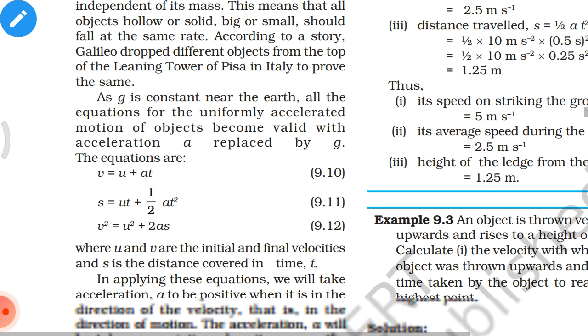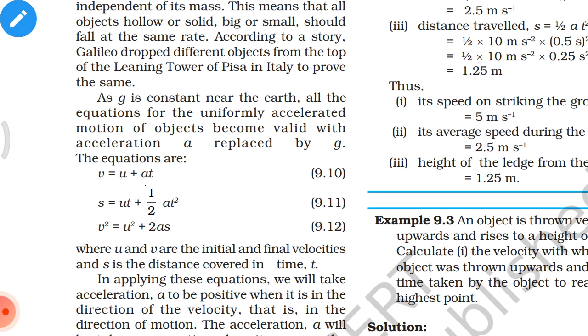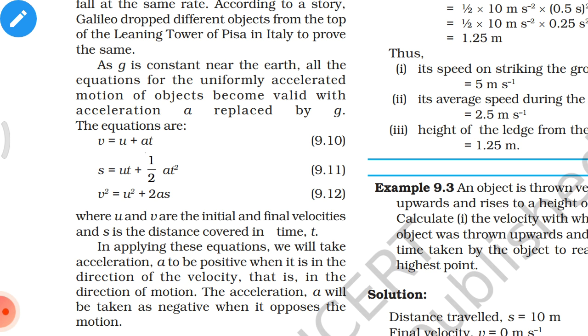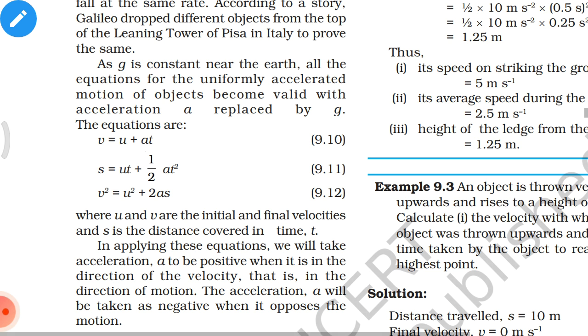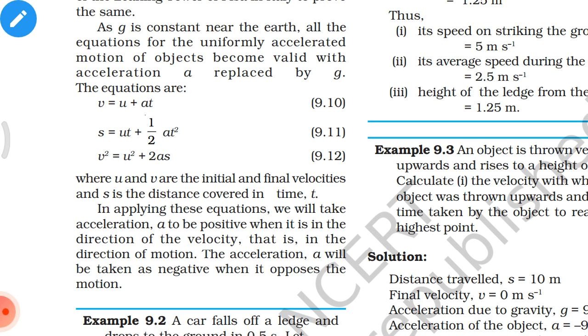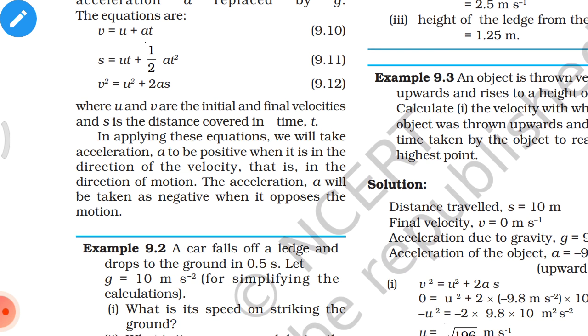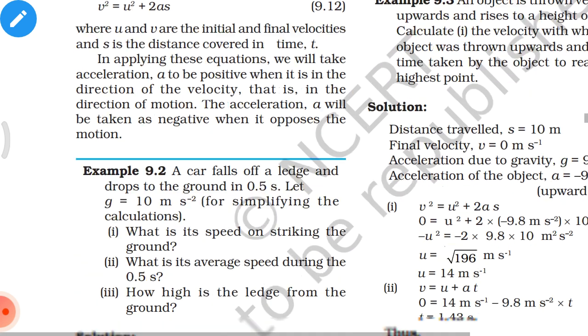The equations are v is equal to u plus a t, s is equal to u t plus half a t squared, v squared is equal to u squared plus 2 a s, where u and v are the initial and final velocities and s is the distance covered in time t. In applying these equations, we will take acceleration a to be positive when it is in the direction of the velocity, that is, in the direction of motion. The acceleration a will be taken as negative when it opposes the motion.